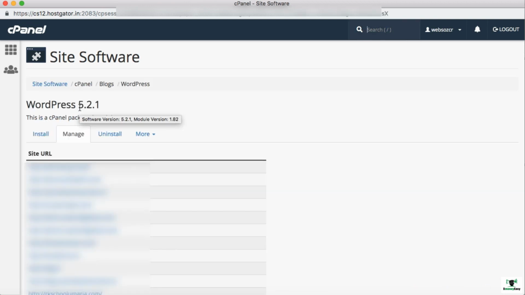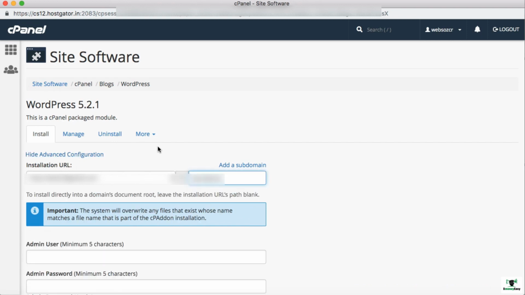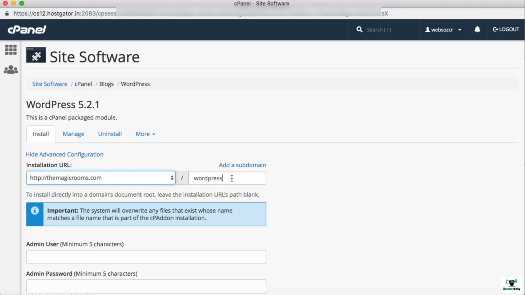As this is my baby plan, I have more than one website already installed. Now in order to make a fresh installation, we can simply click on this install. Maybe you would be getting a different type of screen, but that's okay. The process is the same. Now click on show advanced configuration. Alright, so from this entire list, we will be selecting our domain name. So I'm just going to use one of my temporary domains, that is themagicrooms.com. Make this second box empty. Do not put anything in this box. This box is basically called a directory box.